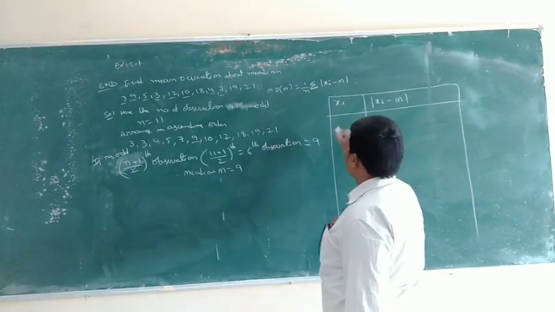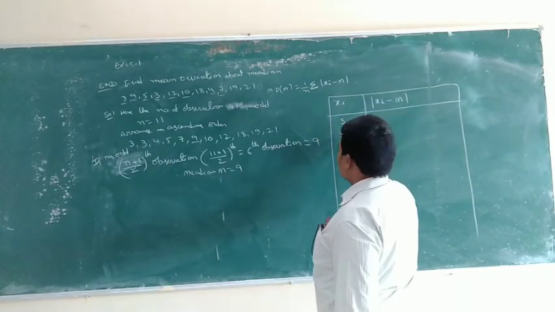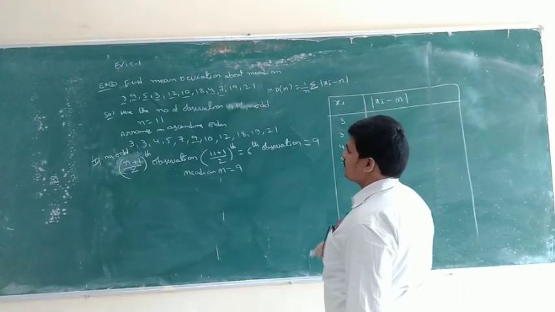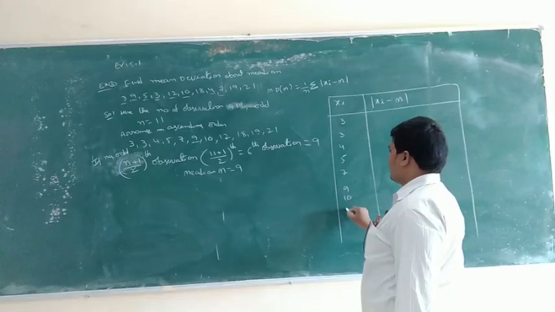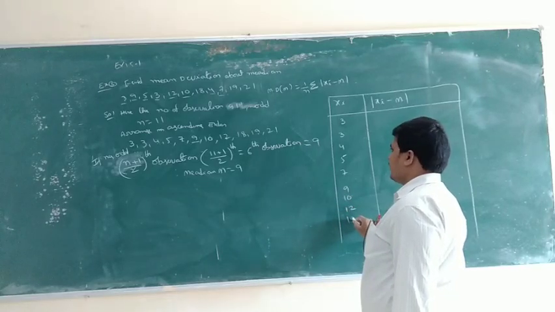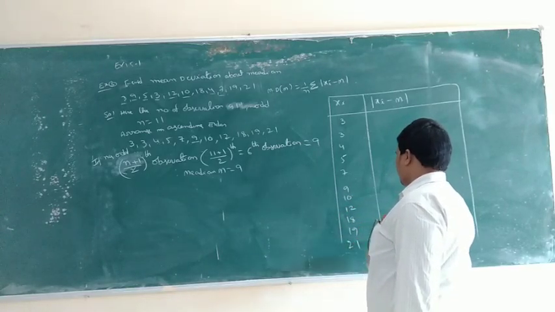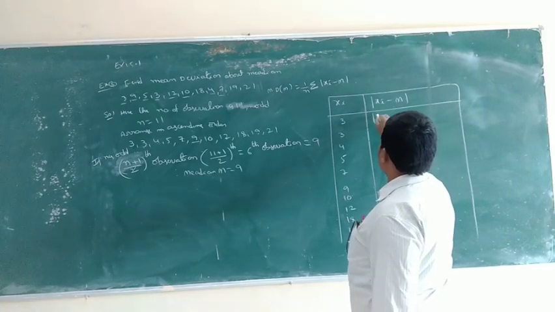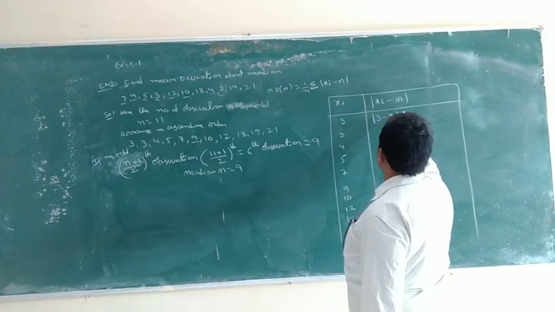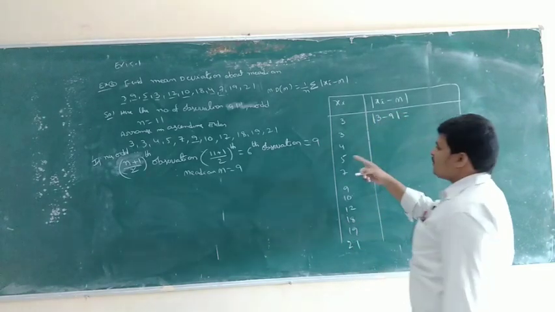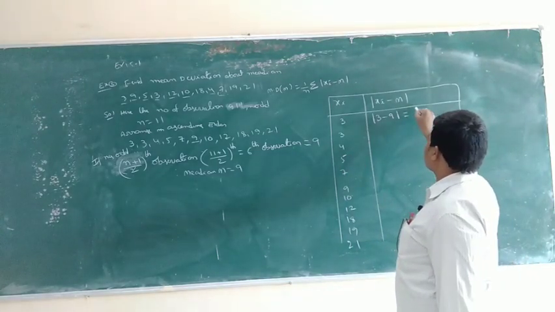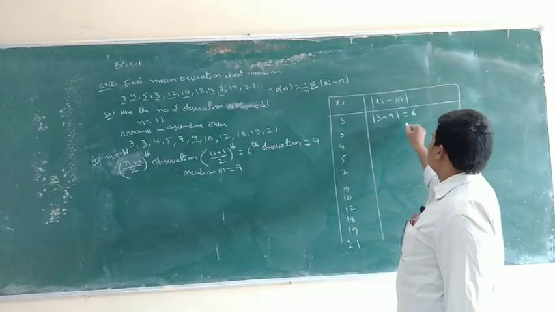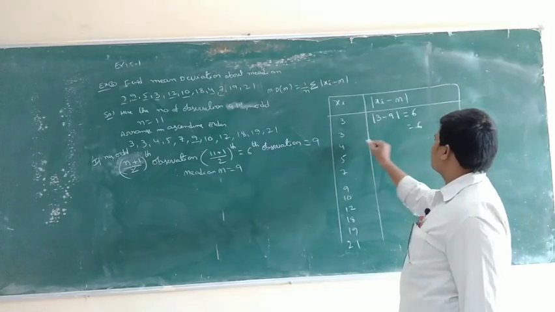So xi is equal to 3, 3, 4, 5, 7, 9, 10, 12, 18, 19, 21. So mod 3 minus 9: 3 minus 9 is equal to minus 6, meaning 6. So this is also, the second one, 6.